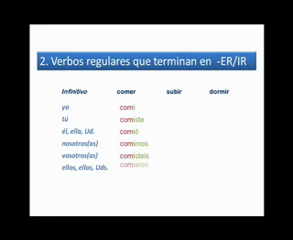Comer is yo comí, with an accent mark over that I. Tú comiste, I-S-T-E. Él comió, with an accent mark over the O, C-O-M-I-O. Nosotros comimos, I-M-O-S. Vosotros comisteis, I-S-T-E-I-S. And ellas comieron, I-E-R-O-N. Now, I've separated this out into two groups because we can see that the ER-IR endings are, while similar, quite a lot different from the AR endings that we saw before. The same holds true for subir and dormir.